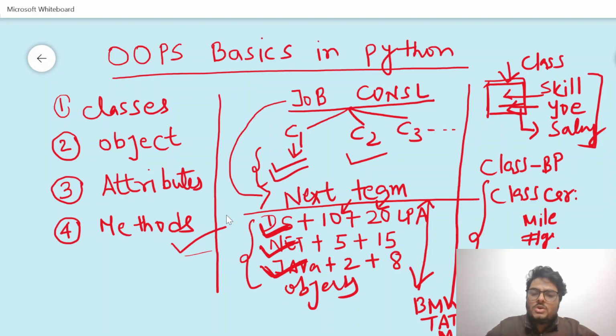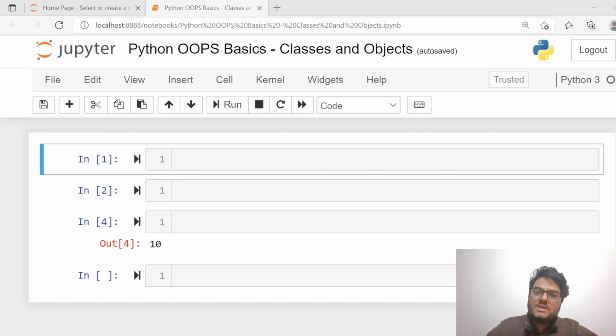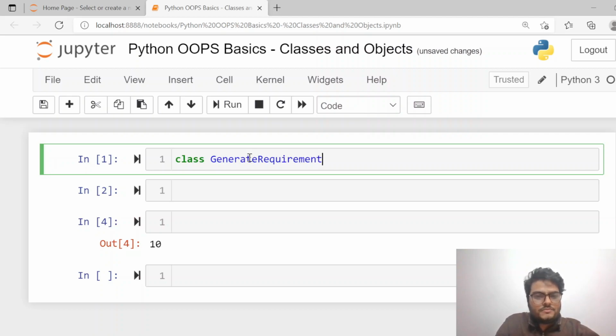Now, just not to confuse you, let me take you directly to the notebook and show you how methods, classes and objects work with an example. Let me create a very first class. From the same example that I had discussed, class GenerateRequirement.